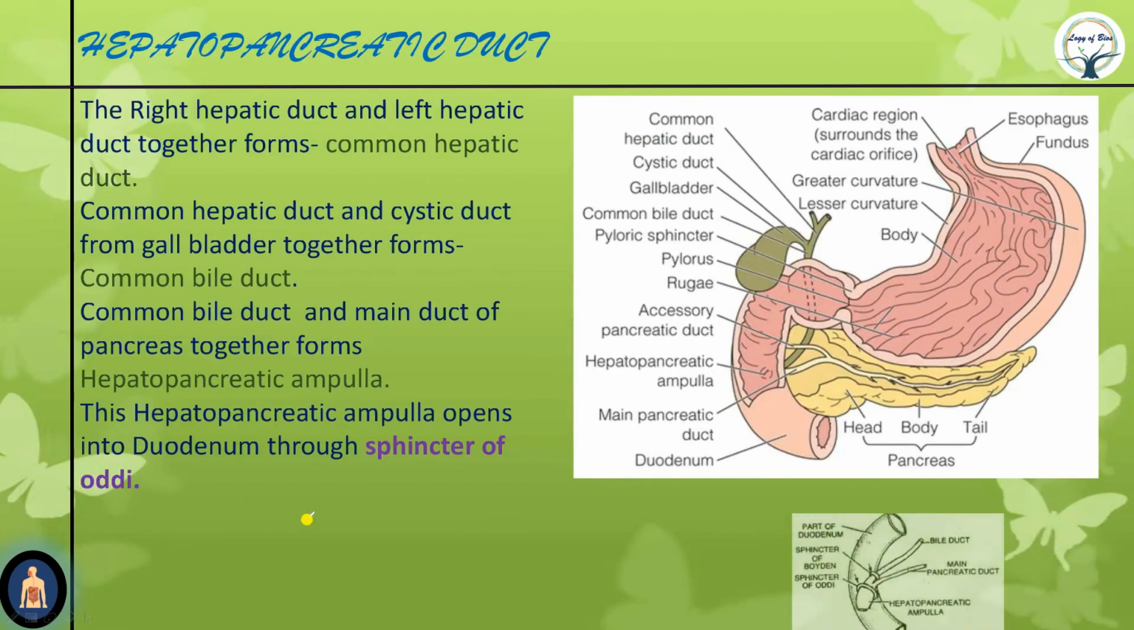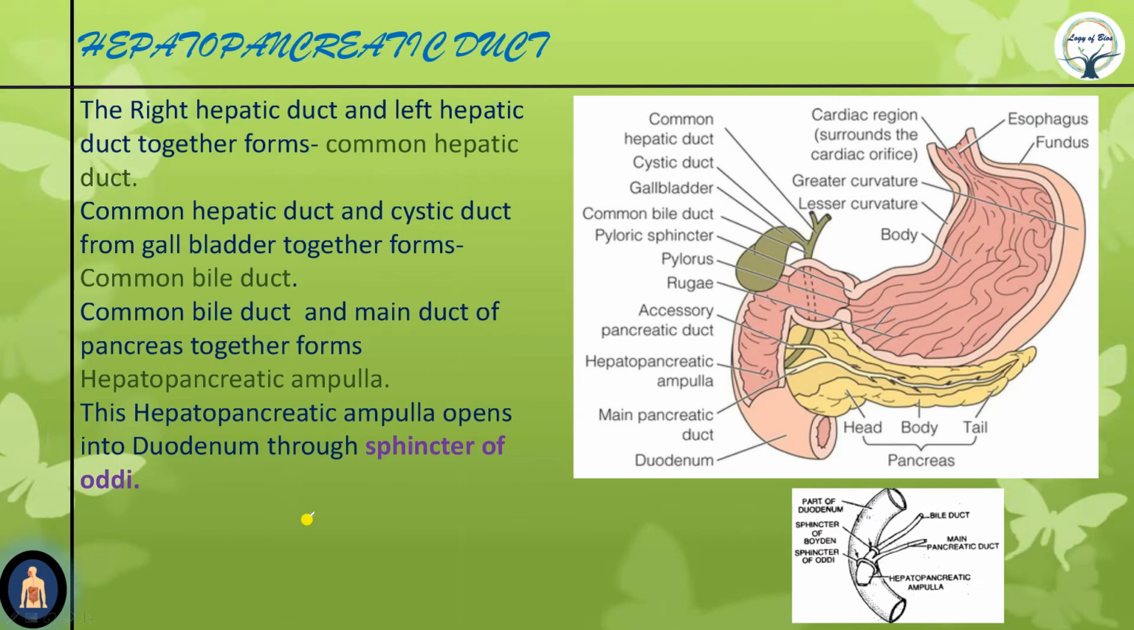Next, the hepatopancreatic duct. The right hepatic duct comes from here, and the left hepatic duct comes from here, and together they form the common hepatic duct. Now, the gallbladder has a duct known as the cystic duct, which together with the common hepatic duct forms the common bile duct. This one is the common bile duct.